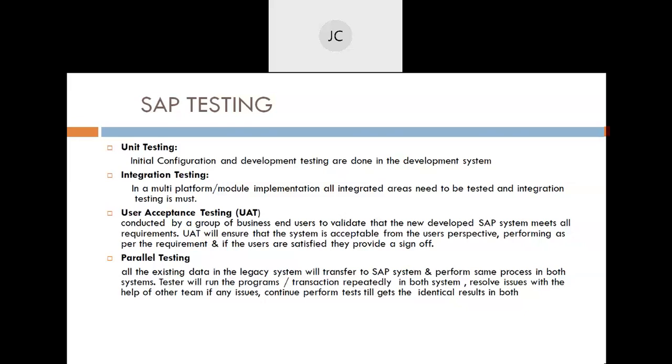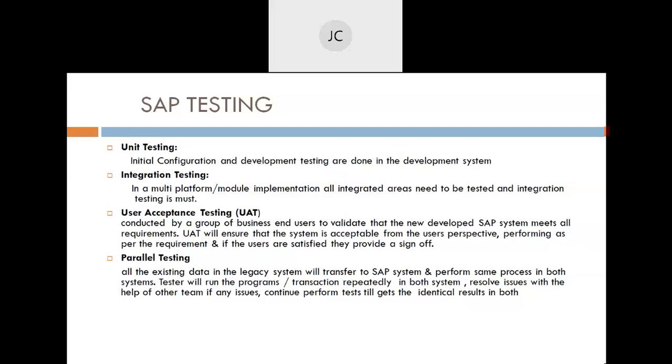We do the unit testing, right? Whatever initial configuration we do in the development system, and any customization we did, or any coding done with the help of an SAP developer, like an ABAP developer or a web developer, all of that is specific to that particular application. Whatever changes are made, we do that unit testing in the development system.